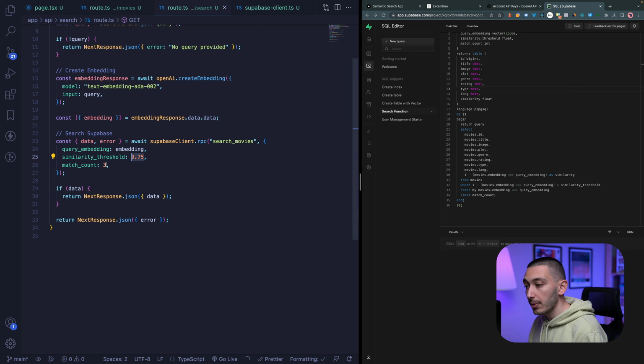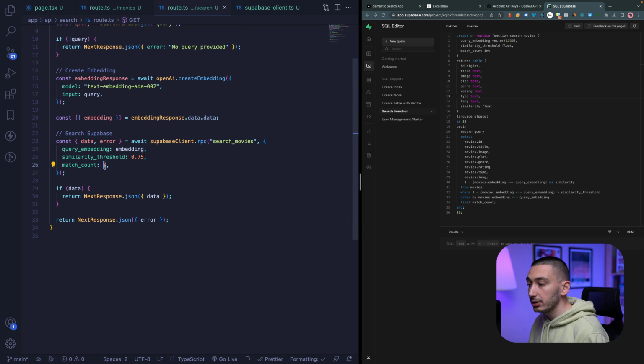But we only want 3 results. You can change these numbers based on your need. For example, you can change this number to see how results change, because sometimes with some data and some queries, low numbers are good, but for some data and some queries, high numbers are good.